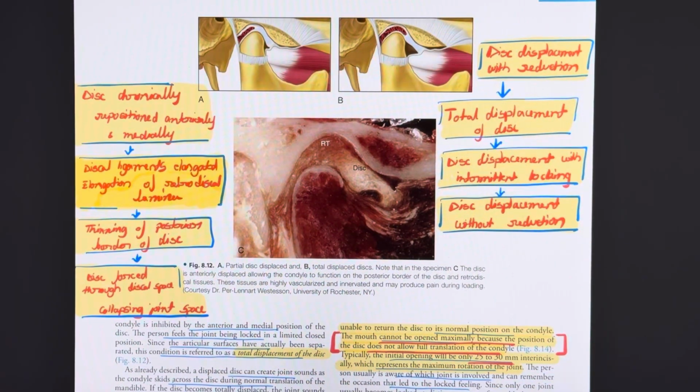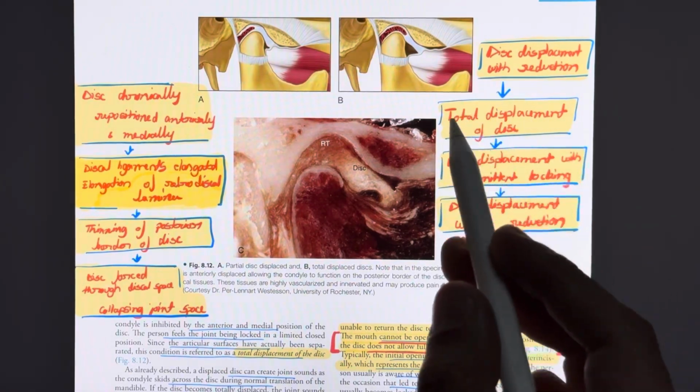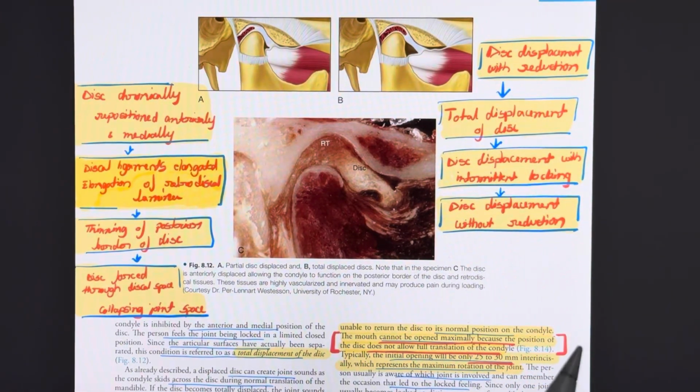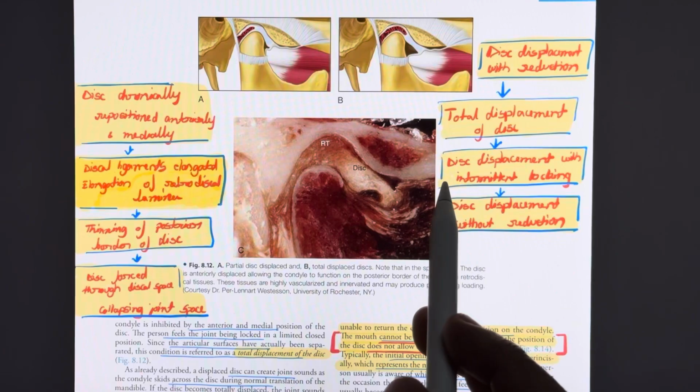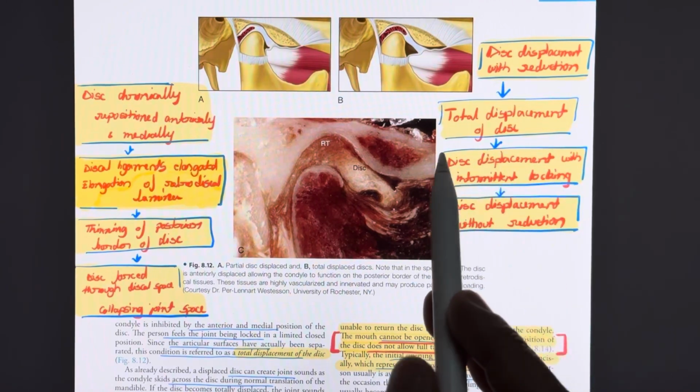Okay, so now even after total displacement of the disc has happened, the patient can still resolve this locking on its own and without any assistance. So till this stage, it is called disc displacement with intermittent locking.